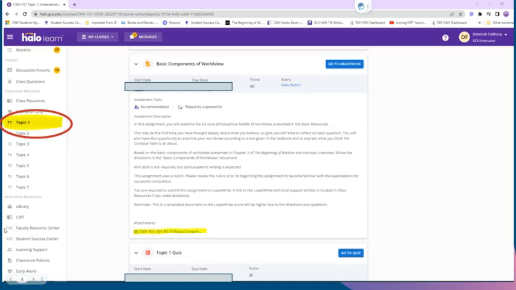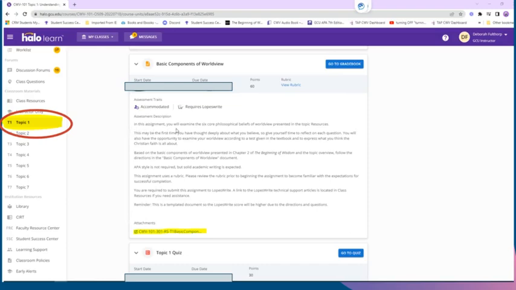When you go to Halo Learn, you're going to find that on the left is a Topic 1 tab. You can click on it and it will show you the different assignments for the week. Hopefully you've already gone here and you've already found your way into the discussion forum and to the quiz and all of the other assignment related things that you are working on for the week. So go to the basic components of Worldview and there should be an attachment down here. It should give you the assessment description. That's what I'm going to go over first of all.